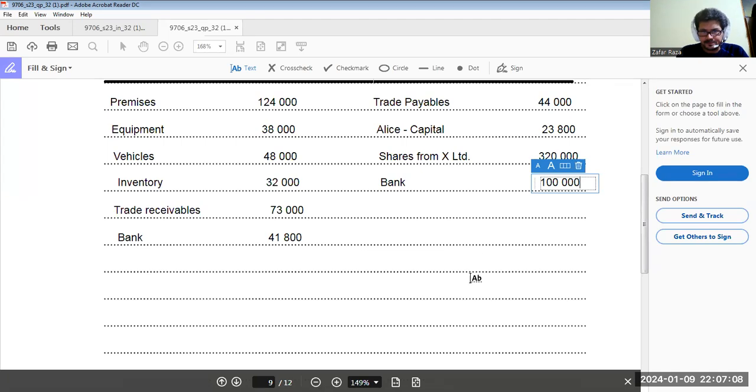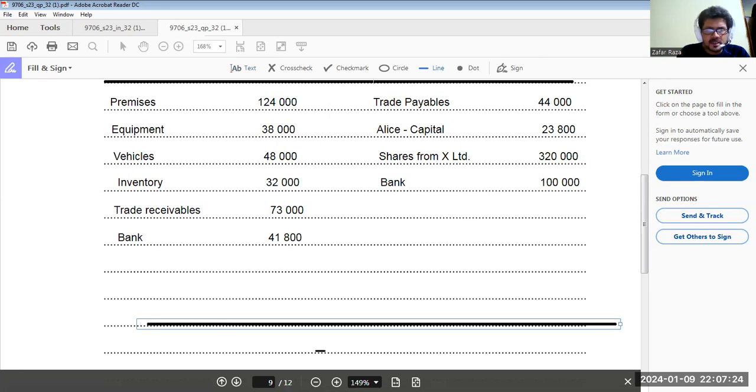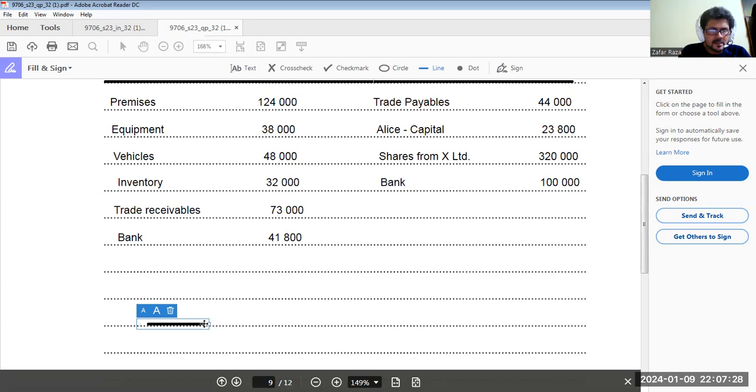See, now this is not part of the answer, but just for your understanding, if we take totals over here, this is called footing. I'm not balancing the account.